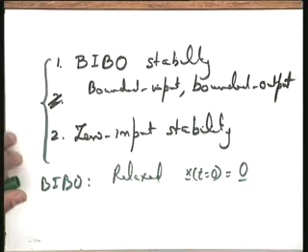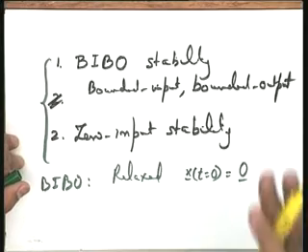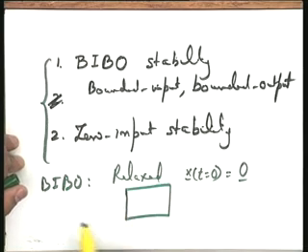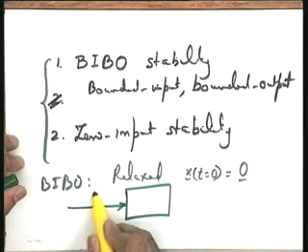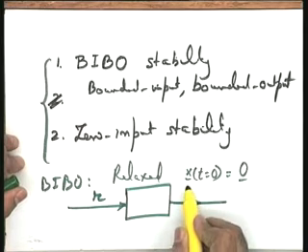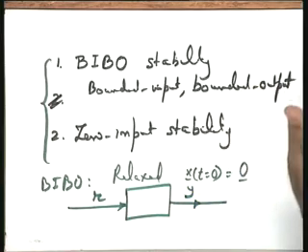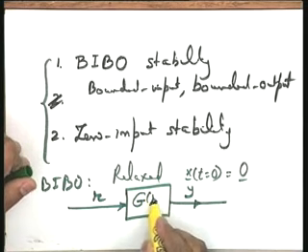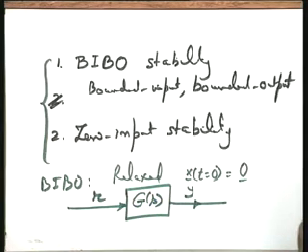I may not be interested in studying the state variables of the system, because all the state variables are unexcited at that particular point, and I concentrate on bounded input bounded output stability. That is, if R, the external input, is bounded, stability should guarantee that y is always bounded. Okay. This is the condition, and since initial conditions are all 0, you will realize that stability can be studied in terms of the transfer function, because a relaxed system can be fully described by a transfer function model.